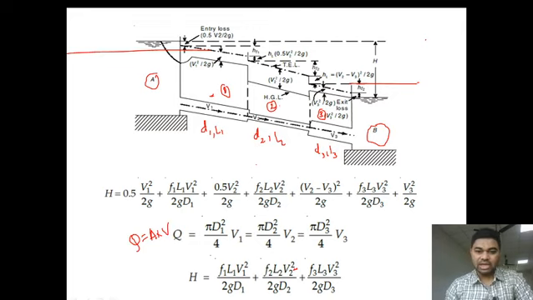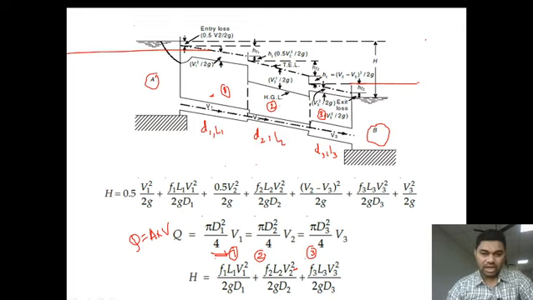Discharge in pipe 1: what is the area of pipe 1? The diameter is D1, so pi D1 square by 4 into V1 is the discharge of pipe 1. This is the discharge of pipe 2: pi D2 square by 4 into V2. This is the discharge of pipe 3: pi D3 square by 4 into V3. Discharge at every section of the pipe remains the same, so the discharge here is equal.